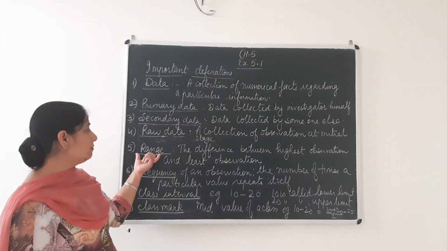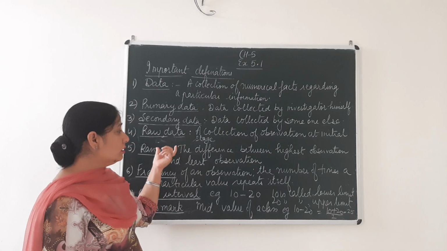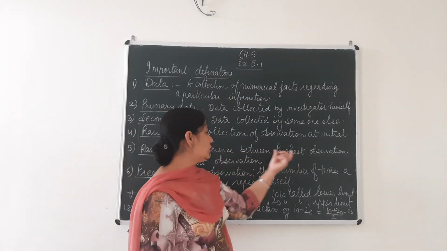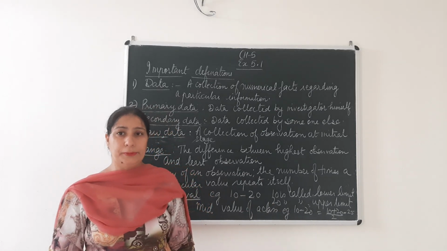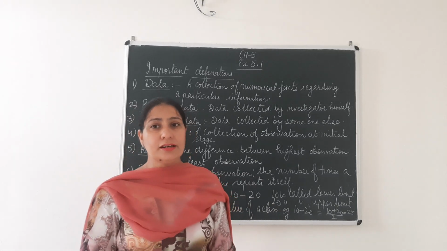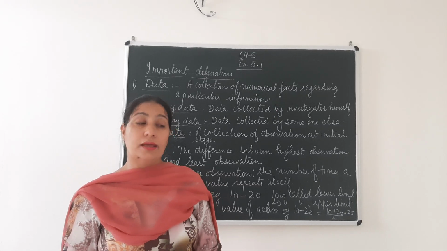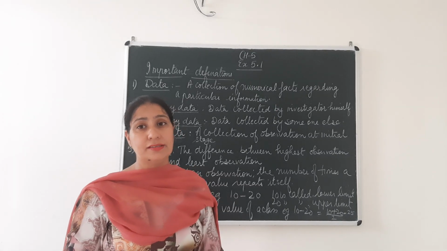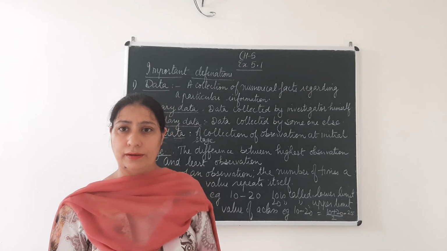So next is range. Range means the difference between the highest observation and the least observation. I'll give an example. A test was conducted of 10 marks. One child got 10 out of 10, and there was one child who didn't revise properly and got 2 marks out of 10.